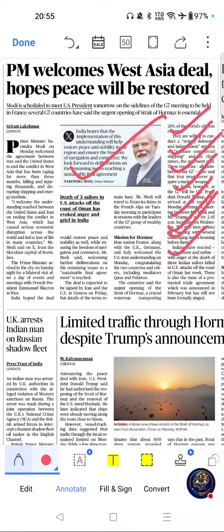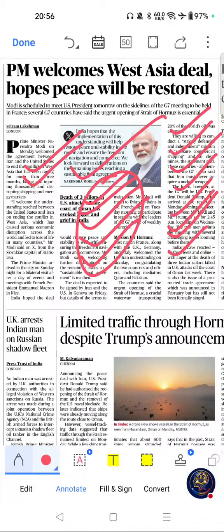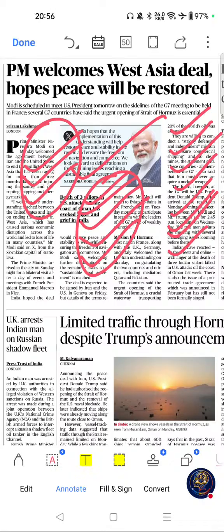Move on to key themes related to this article: Strait of Hormuz, West Asia conflict, energy security, G7 summit, and maritime trade routes. These are the key themes related to this article and very important for your upcoming exams. Move on to possible question areas: Strait of Hormuz location, major oil choke points, and G7 countries. These are the possible question areas related to this article. Move on to next important article from this page.